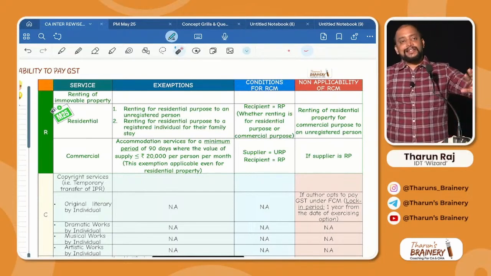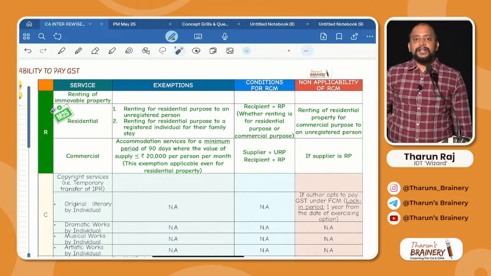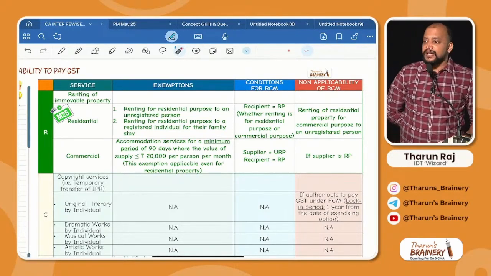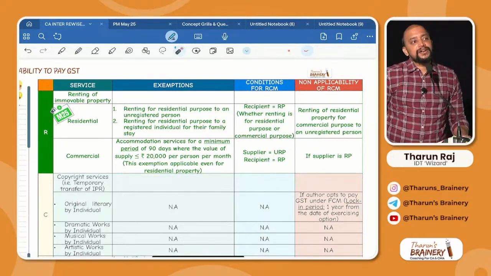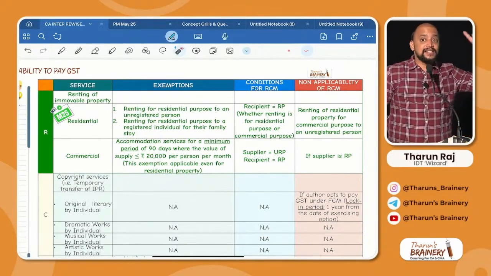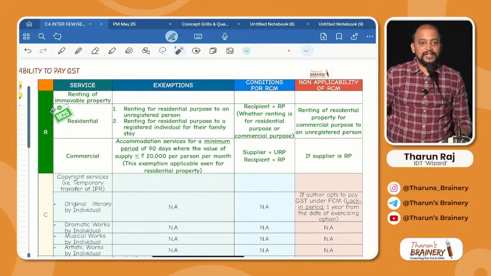Okay, next, see the condition for RCM. The condition for RCM is simple, recipient should be registered. That's the only condition. What if the recipient is unregistered? It will come under FCM. Sir, it is exempted now, sir. Residential property means exempted, but commercial property need not be exempted. Is it clear or not?